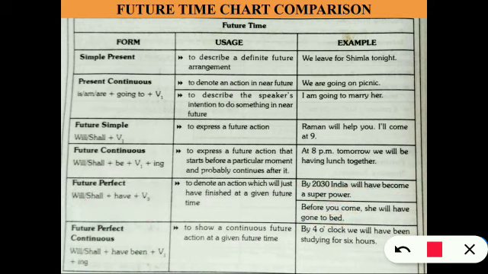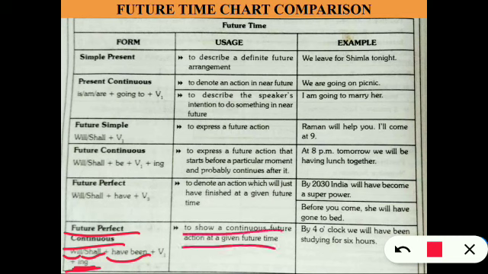Next is future perfect continuous. We use it with will, shall, have been, and verb 1 with the ing form. Let's see its use: to show a continuous future action at a given time. Example: by 4 o'clock, we will have been studying for 6 hours.